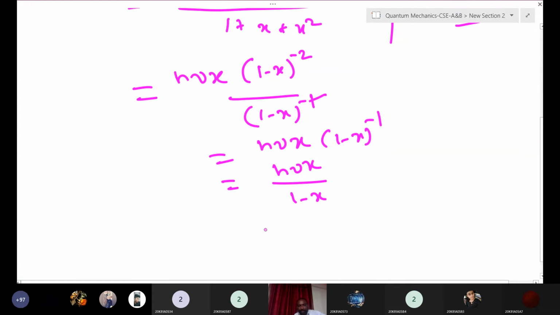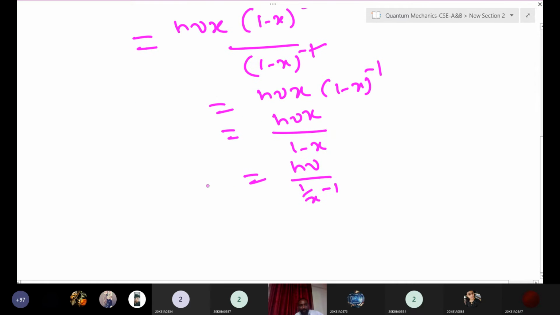After that, you divide with x. Then you will get 1 by x into minus 1, right? Just I am dividing here and here, you can divide downside also. It's your wish, however you can do. Okay, now average energy, we got this expression. Now what we have done is just we have simplified the expression. Nothing we have done, just simplified.